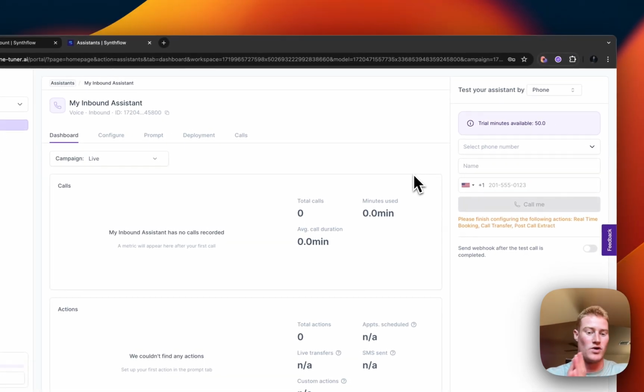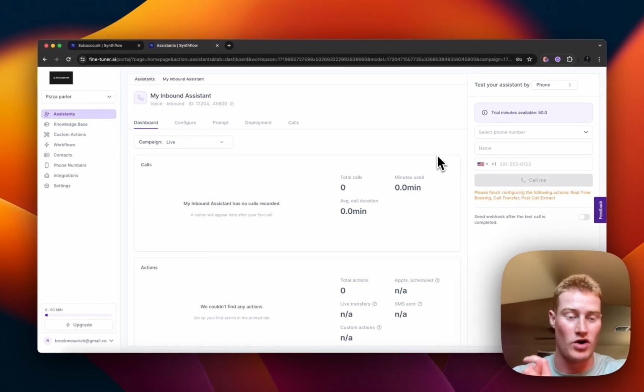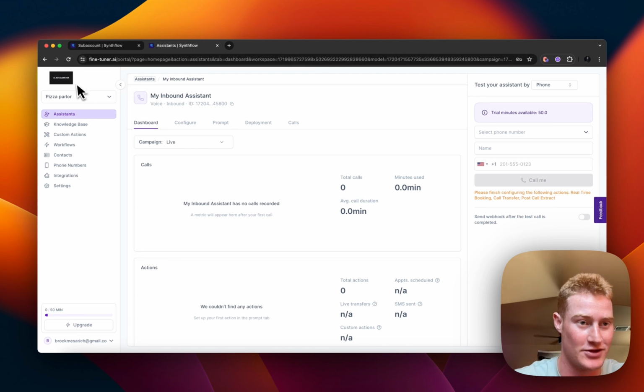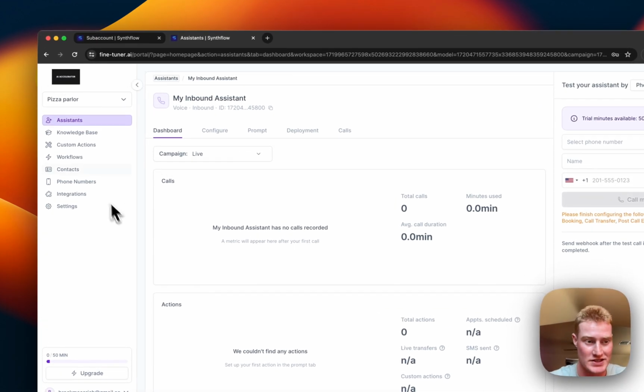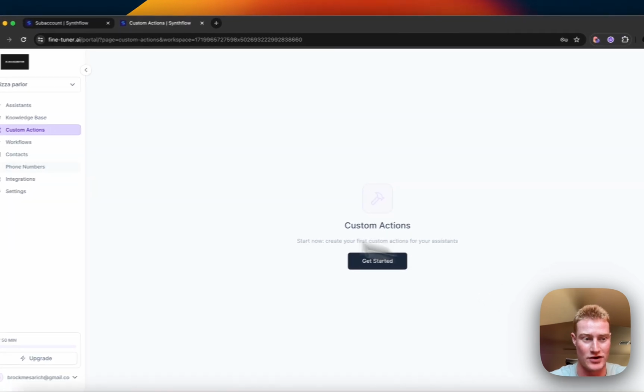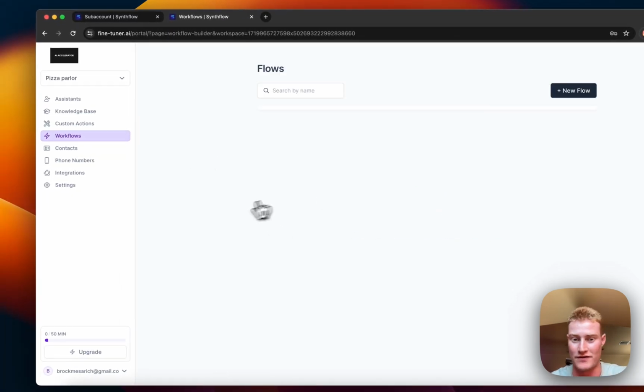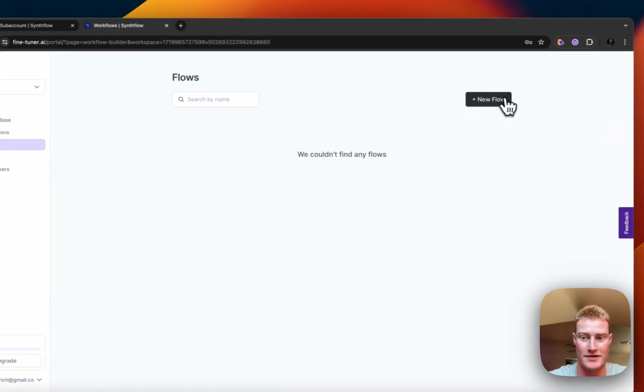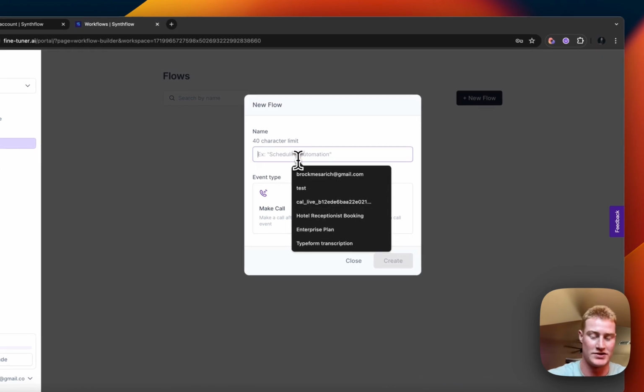So this right here is what our clients are going to be able to see when they log into their account. This is AI Accelerator. It's branded to our agency. You could come down here to our knowledge bases, add those. We could add different custom actions. We could build out different workflows here. For example, let's just play around with this. Let's just say test.